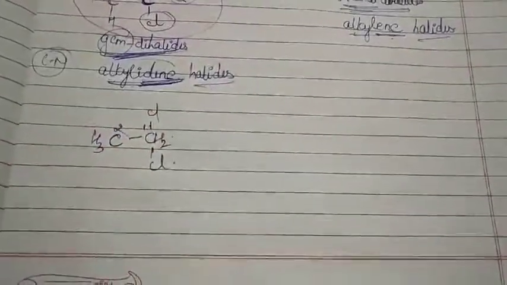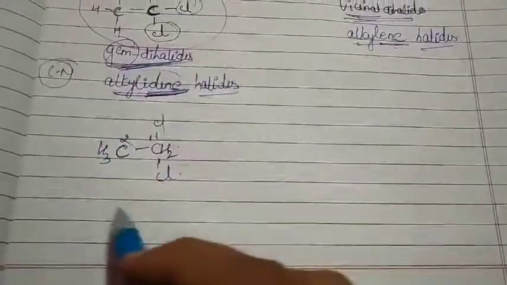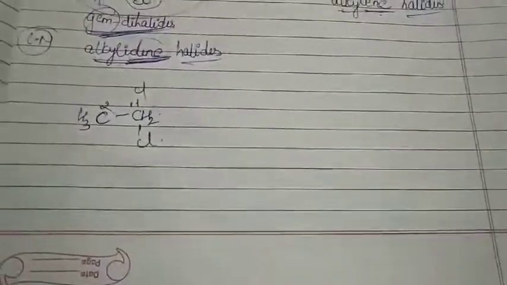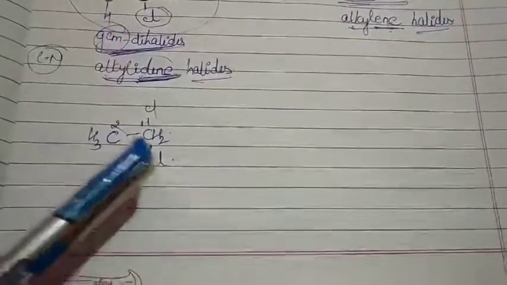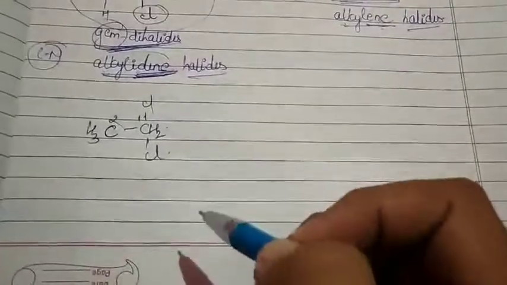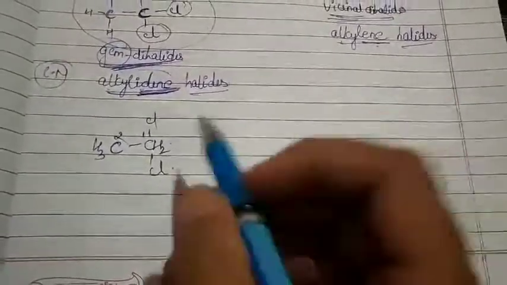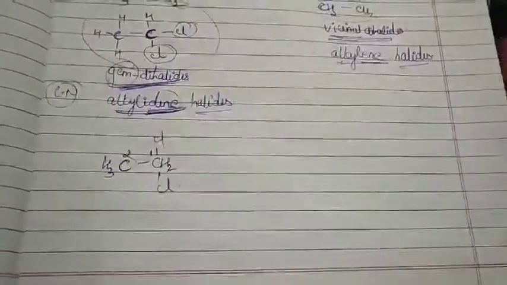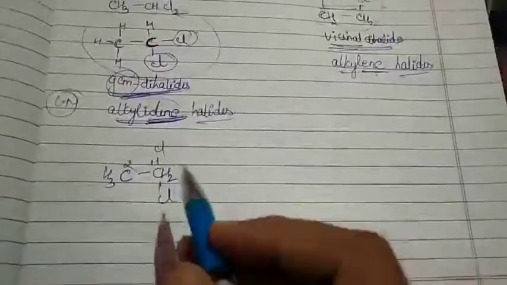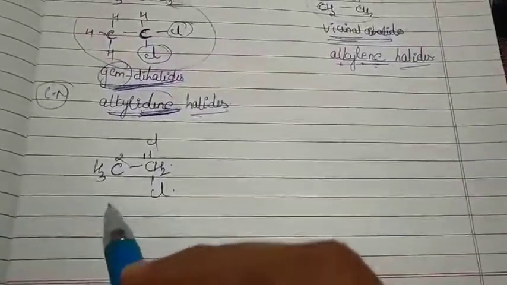Very much carefully you have to answer this question. So this is my structure, how will you name it? First, what you have to write? Prefix, that is your substituents. How many substituents? 2 substituents. Of course, both the substituents are same, but how many are there? 2 are there. So you have to also indicate the number.